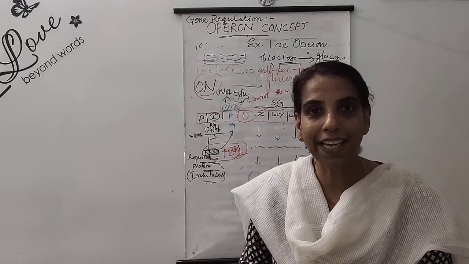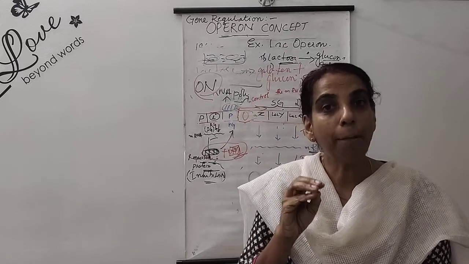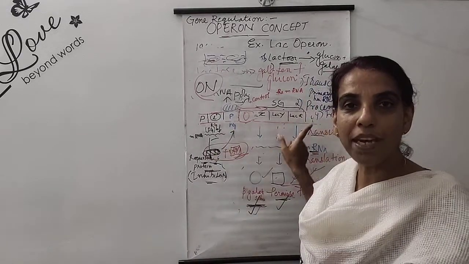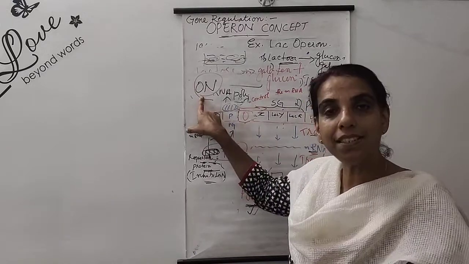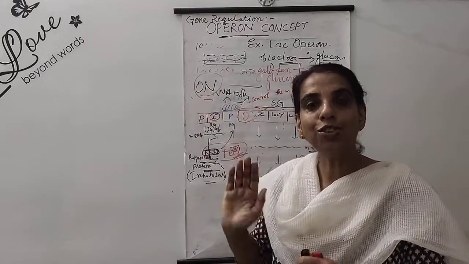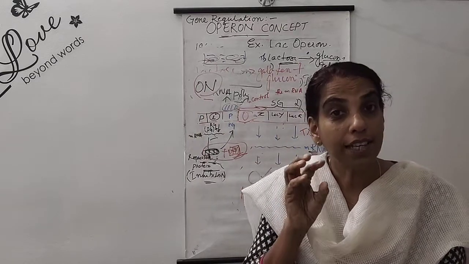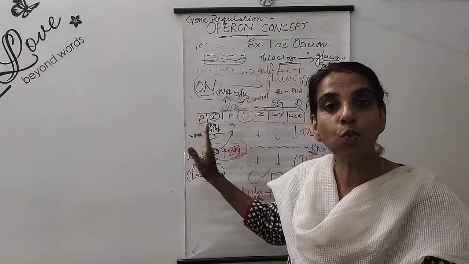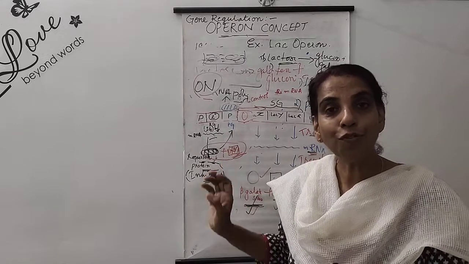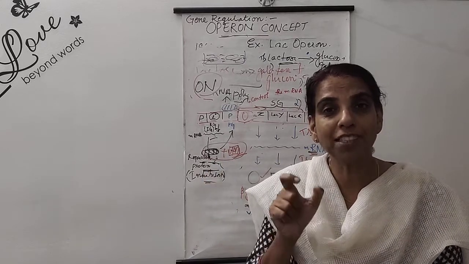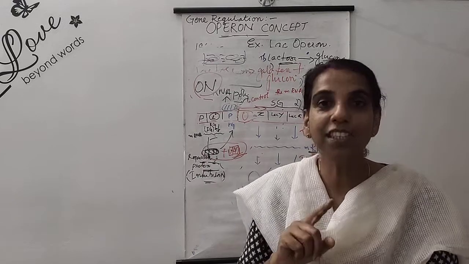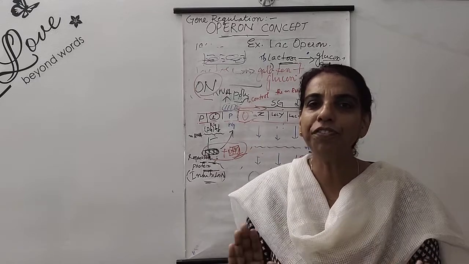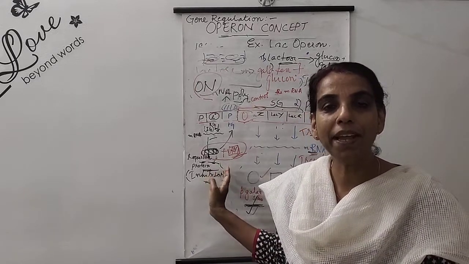In your textbook, there are 2 diagrams, which I have already told you about. The upper one is switch off mode and the lower one is switch on. I have made it in this single diagram, showing switch off as well as switch on. So children, this is the way gene expression by a self-regulatory mechanism works at the genetic level. From this you can understand that the complex systems, whether it is replication, transcription or translation, everything is perfectly taking place in the system.